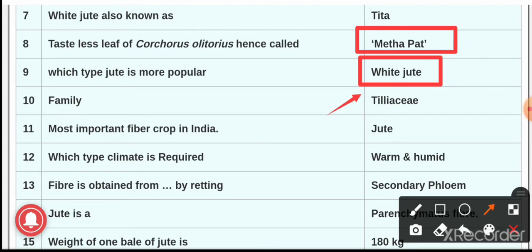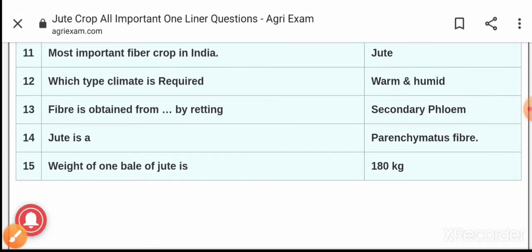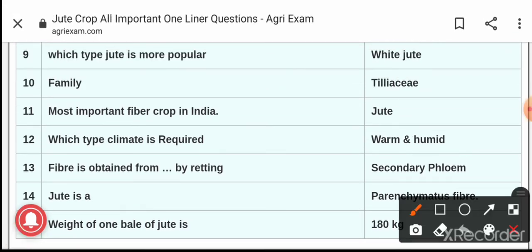Question number 11. Most important fiber crop in India, and the answer is jute as well as cotton. They are also the important fiber crops in India. Question number 12. Which type of climate it is required? And the answer is warm and humid. Jute, they thrive best under a warm and humid climate with a temperature range from 24 to 37 degrees Celsius and optimum temperature being around 34 degrees Celsius.